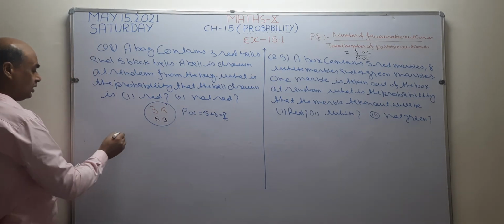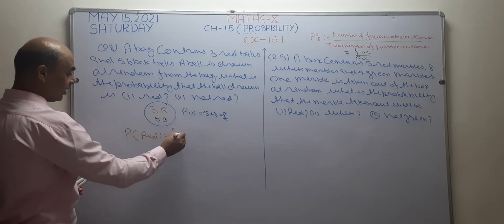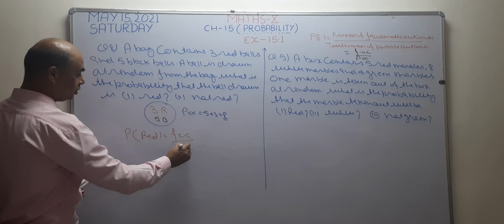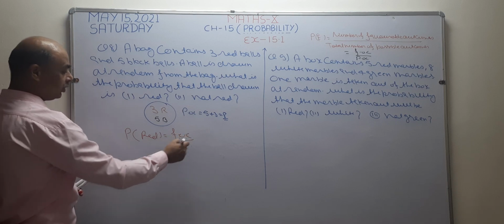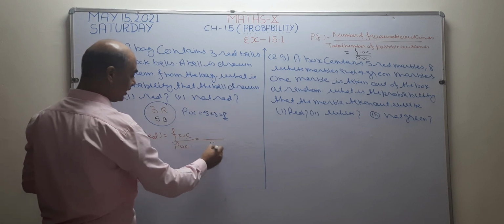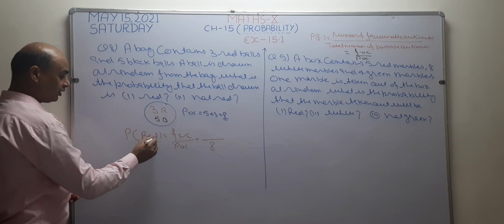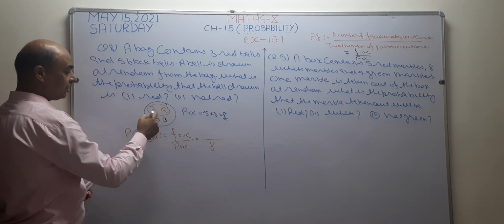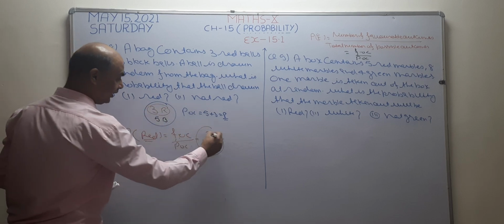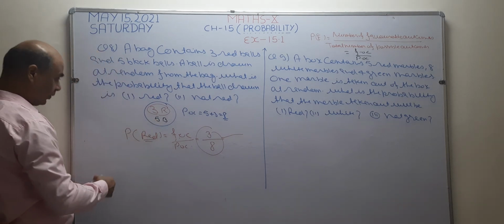In first case, I am going to find the probability of red ball. The formula becomes FOC upon POC, number of favorable outcomes upon number of possible outcomes. What is POC? POC is given 8, so I write here 8. Now, what is in my favor? In my favor, there is red ball. How many red balls are there? 3. Answer becomes 3 by 8. This is the answer.